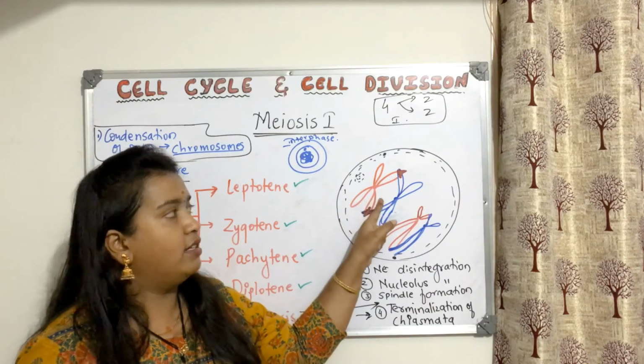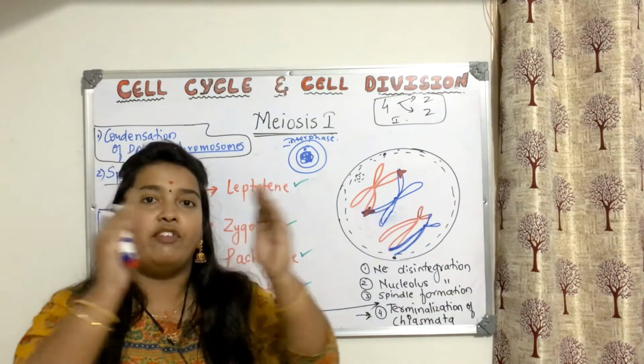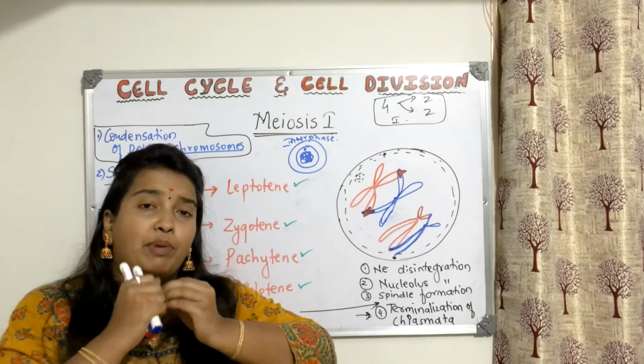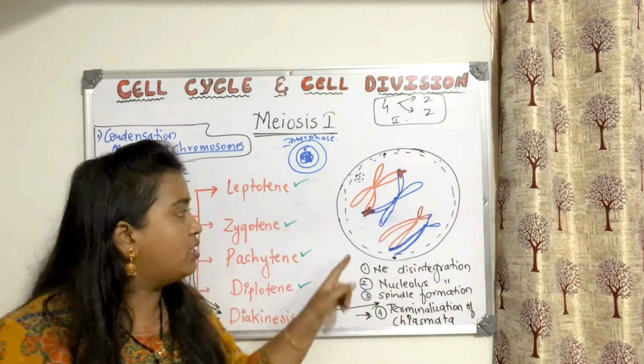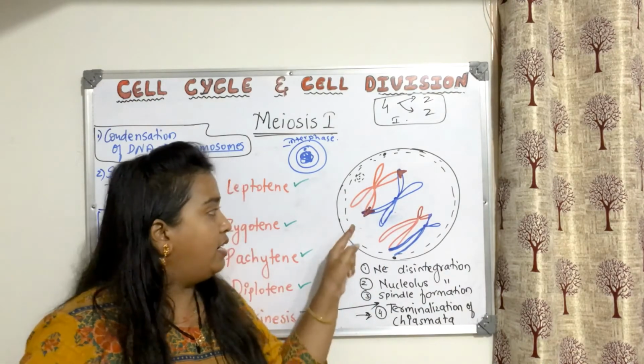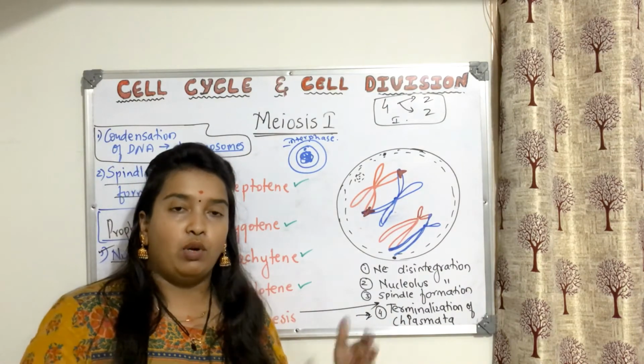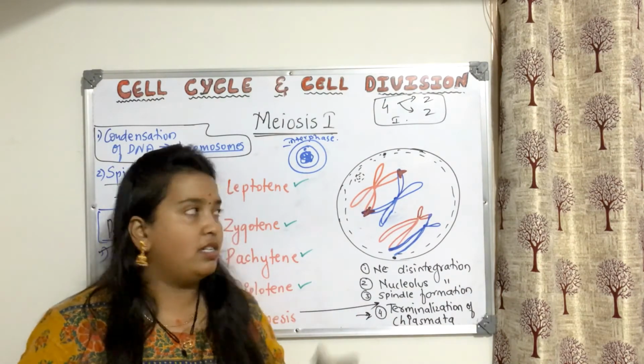Chiasma, which was somewhere in the center or nearby to the center, is trying to move away because they are trying to move away from each other, but they cannot completely move away. Why? Because the bond is there. Still a little bit of bond is there. And in this diakinesis also they cannot separate from each other. If they want to separate, they cannot separate like that because it is a bond.